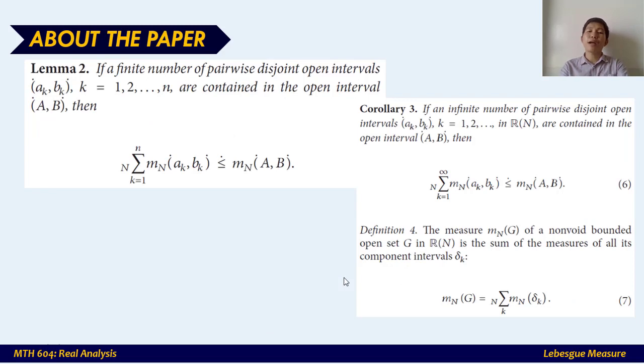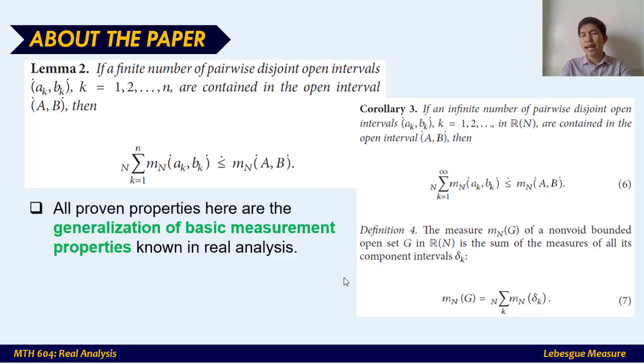If you can also see, some properties are comparable to those of Lebesgue measure in terms of real numbers, but here the Lebesgue measure is extended to R of n, the non-Newtonian real numbers. So what does it imply? All the proven properties in the paper are generalizations of the basic properties of measurement in real numbers. The basic properties of measurement in real analysis were just extended to this new set, also called the non-Newtonian real line, which is the range of a generator alpha function.